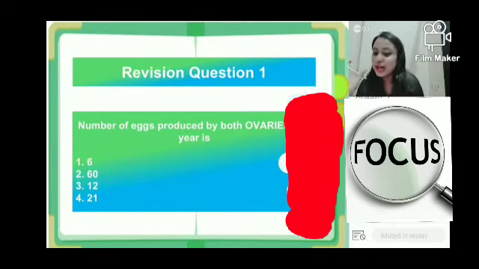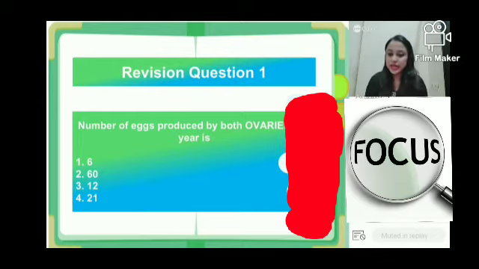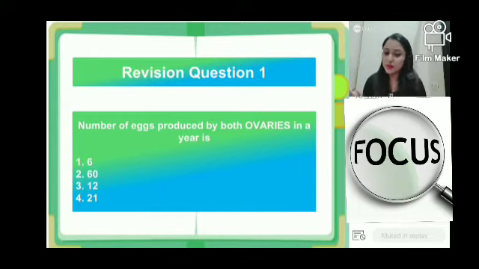It's all right. You have joined it for the first day. So if you don't understand, it's okay. Okay, chalo. Let me close the ballot. Everyone has answered. Okay, what was the question? Number of eggs produced by both ovaries in 1 year.